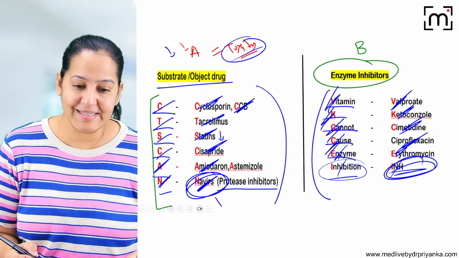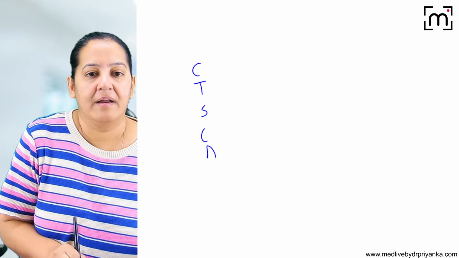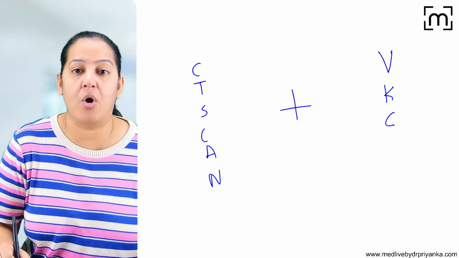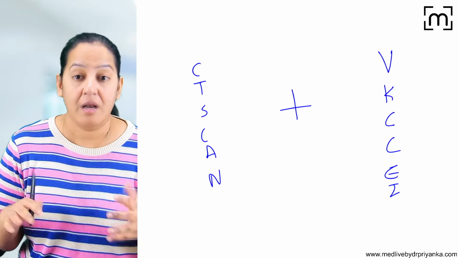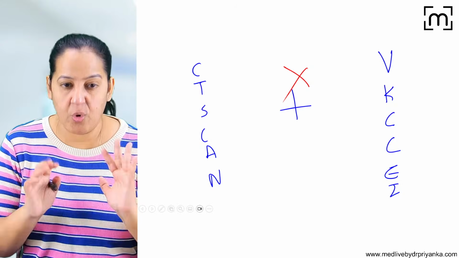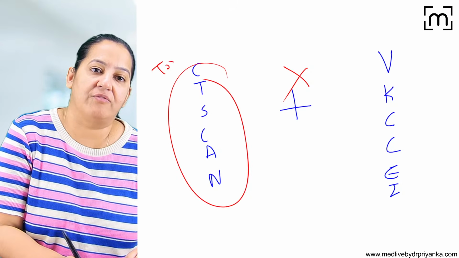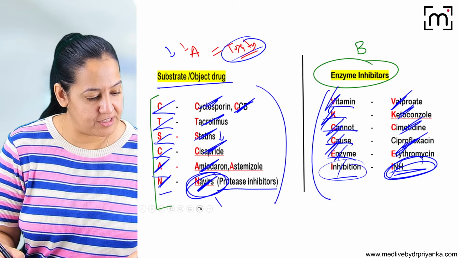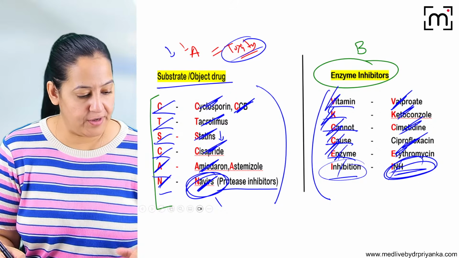How many of you are getting it? Say yes. So never give the substrate drugs with the enzyme inhibitors. Learn the full form. Avoid this combination. Red alert. If you don't avoid it, there will be toxicity of the substrate drug, not of the inhibitors. Say yes if you got it.